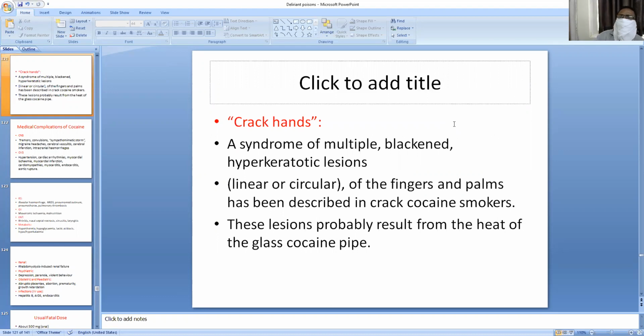Crack hands is another syndrome, characterized by multiple blackened hyperkeratotic lesions, linear or circular, on the fingers and the palms, described in crack cocaine smokers, those who are chronically using cocaine in the form of crack. These lesions probably result from the heat of the glass cocaine pipe.